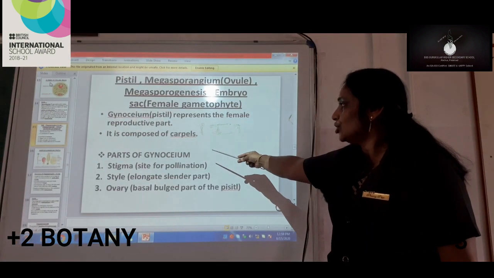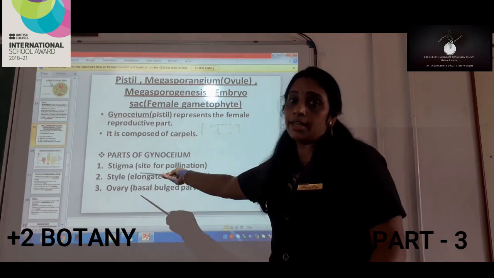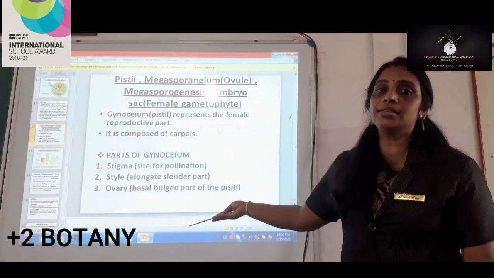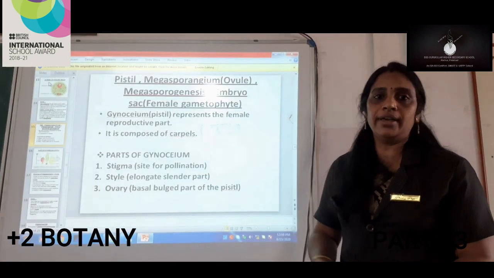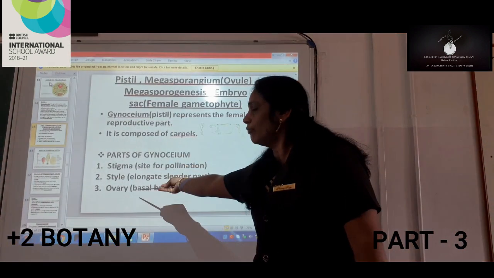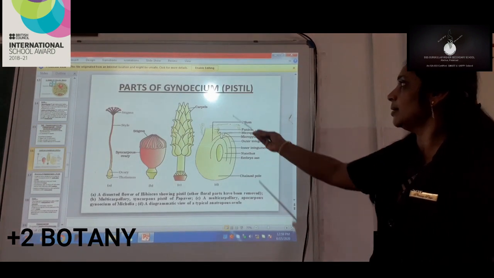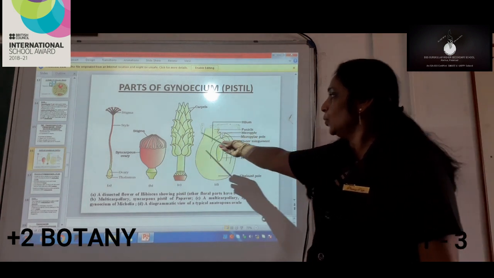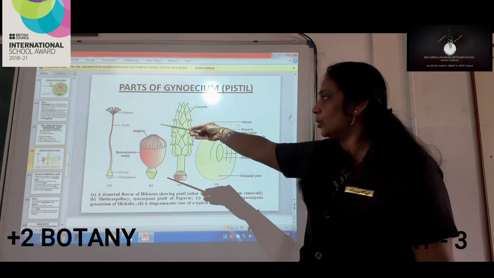Now, the parts of the gynoecium: there are three parts, stigma, style and ovary. I have already shown you these three parts when I was talking about the flower. This is a textbook picture, and you can go through it.